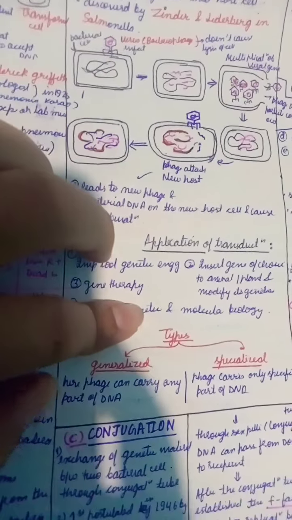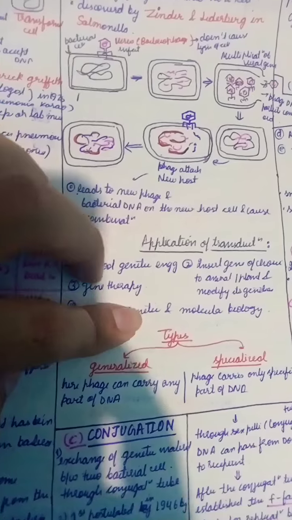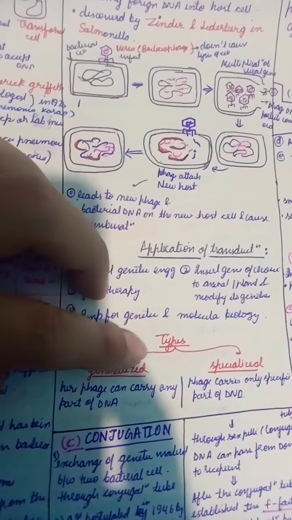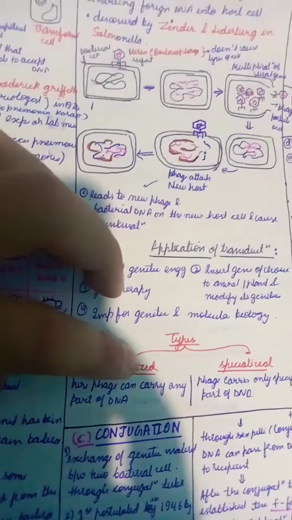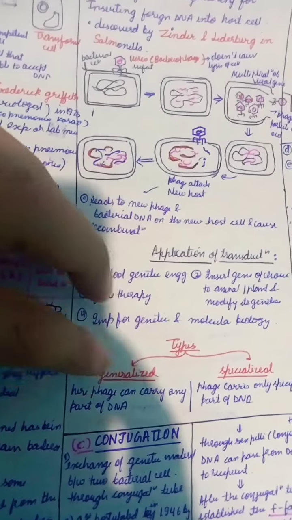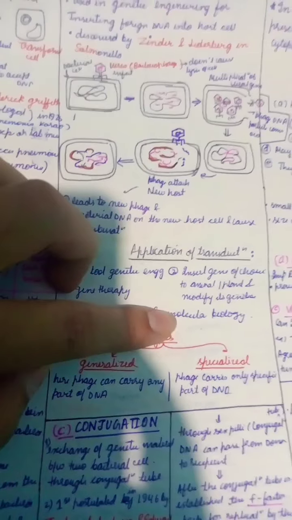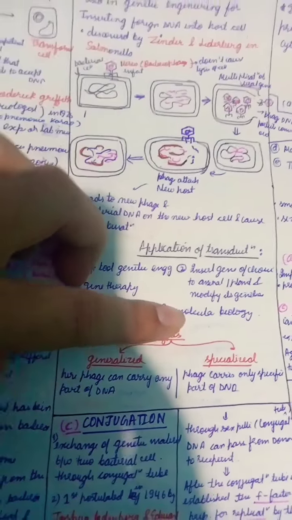The basic types of transduction are generalized transduction and specialized transduction. In generalized transduction, the phage can carry any part of the DNA. But in specialized transduction, the phage takes only a specific part of the DNA.